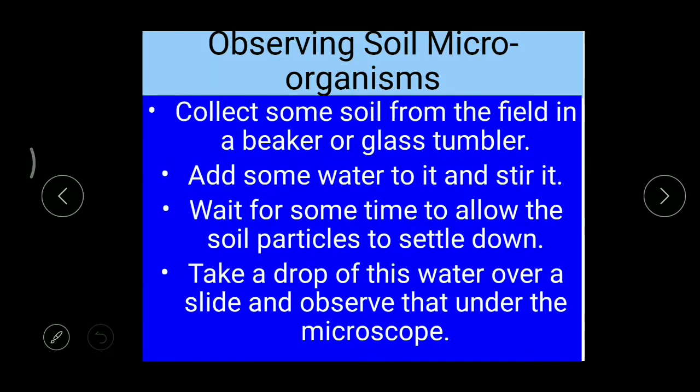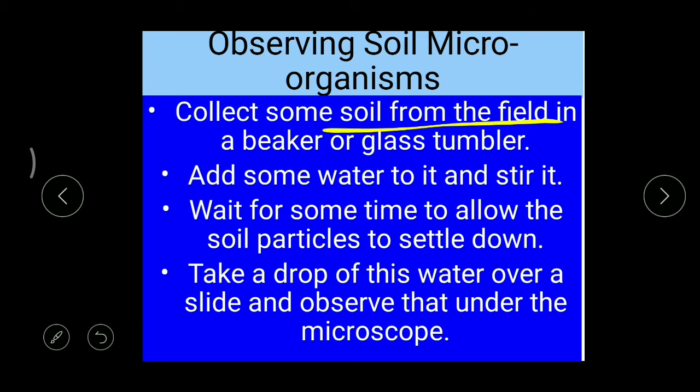Now the next topic, observing soil microorganisms. How can we observe the microorganisms present in the soil? From wherever we want to observe, it may be a field or a ground or whatever the area may be, you can take a sample, a full fist of soil, in a glass beaker or a glass tumbler.